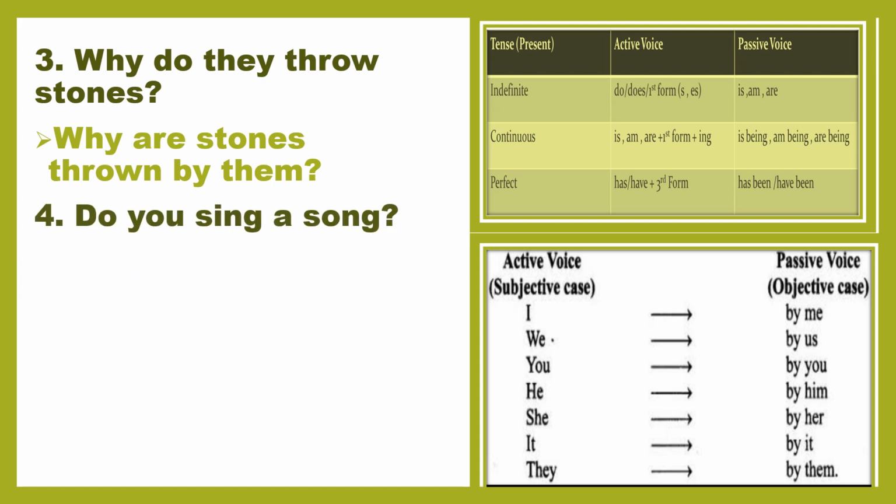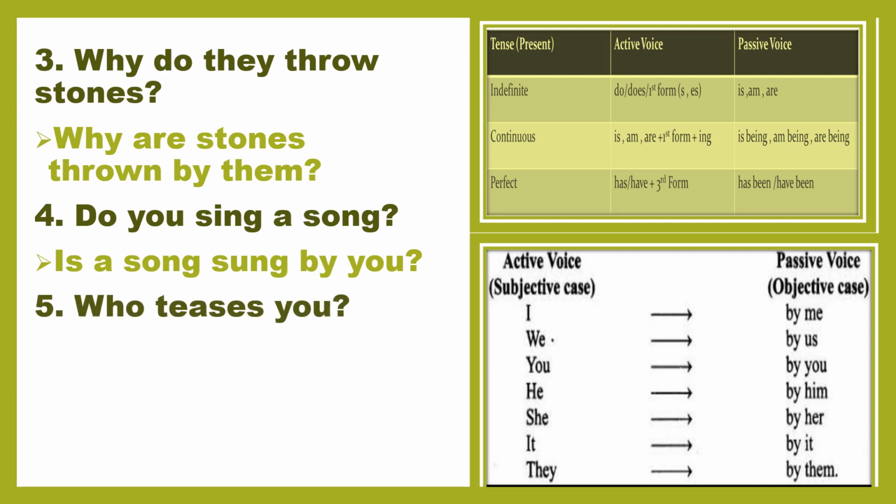Do you sing a song? Do is showing that it is interrogative, and a song is here as an object, so we have to use a song at the start of the sentence, and song is singular, so we have to use is at the start of the sentence. Is a song sung by. Sung, the third form of verb of sing is sung, then by, then the objective case of you is you, then question mark. Is a song sung by you? Who teases you.